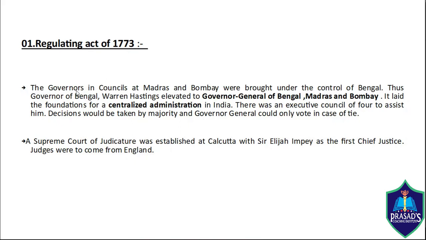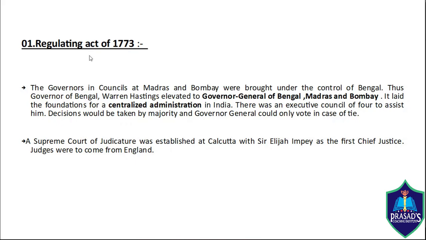The main administrative centers of the British East India Company in India were Madras, Bombay and Bengal. They all had a governor and they were all ruled separately. So by this act, the governors in council at Madras and Bombay were brought under the control of Bengal. Thus, the Governor of Bengal, Warren Hastings, was elevated to Governor General of Bengal, Madras and Bombay. Thus, it led to a centralized administration in India. Also, a Supreme Court was established at Calcutta.